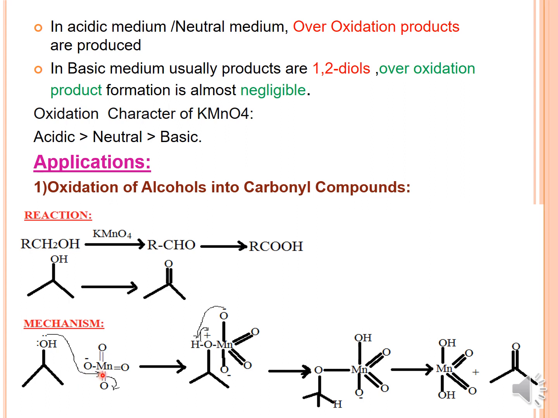Once it attacks, one of the manganese-oxygen double bonds shifts and the oxygen turns negative, and there is a positive charge on the alcohol oxygen because it has 3 bonds attached. Then there is an intramolecular reaction: the oxygen with the negative charge abstracts the proton, and this bond neutralizes the positive charge of the oxygen atom.